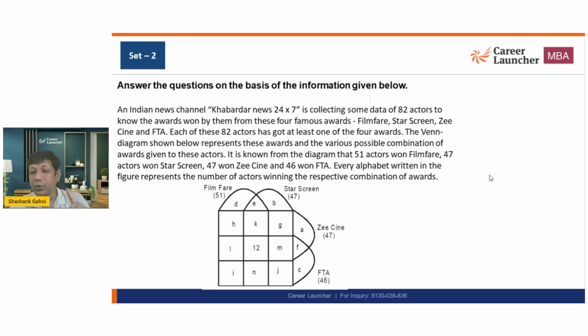So if you don't know what is the Venn diagram of 4 parameters, then go watch the first session of set theory, where I have talked about the Venn diagram of 4 parameters, how it works and how you should solve it, and what is the meaning of exactly 1, what is the meaning of exactly 2. So I told all those about that.